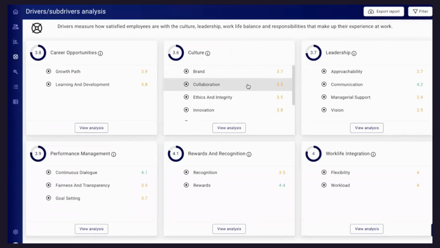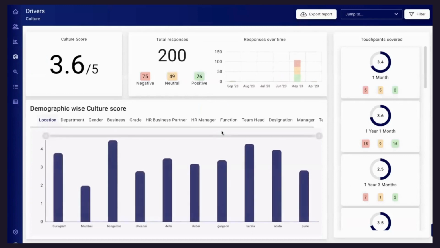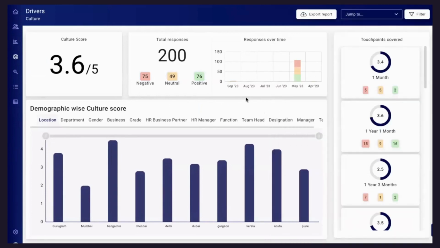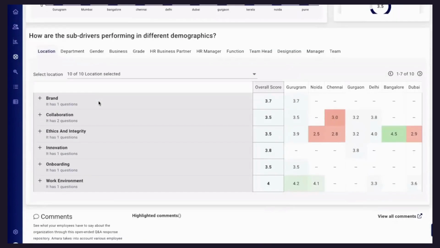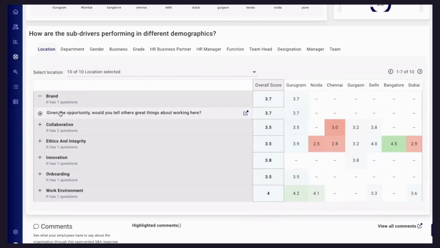So this is the overall view of, you can see the 6 key pillars over here, and then there are multiple sub drivers. And for every parameter, there's a dashboard available for engagement scores and other things. Now, for example, culture, you click on culture, system will give you a culture dashboard in the organization. Now you can further deep dive on multiple demographics, slice and dice the data to see information. And within culture, you see we have these sub drivers. If you would like to delete these sub drivers, add new sub drivers, you can do that. It's absolutely customizable. And in every sub driver, there's a question that we're asking.